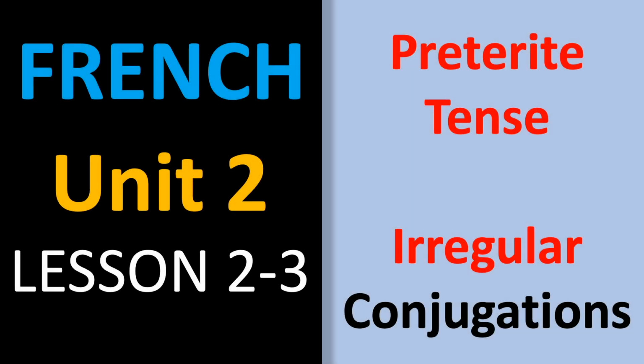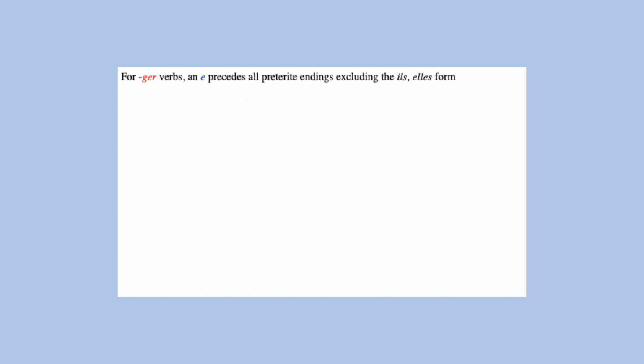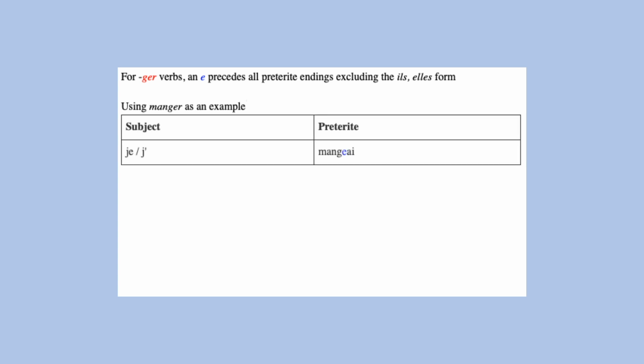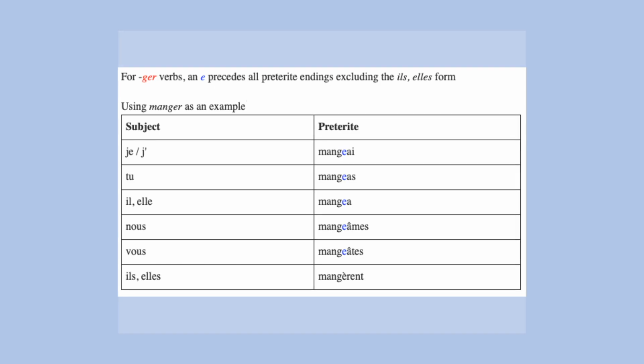We will cover irregular French verbs under the preterite in this lesson. For -ger verbs, an E will precede all preterite endings with the exception of the plural ils, elles form. So for manger we have mangeai, mangeas, mangea, mangeâmes, mangeâtes, mangèrent.